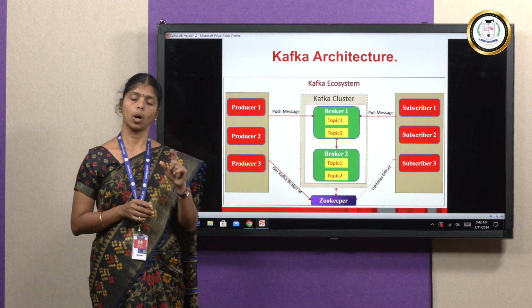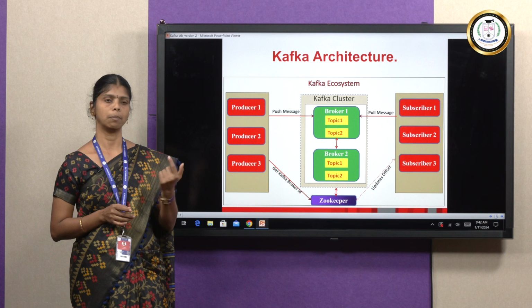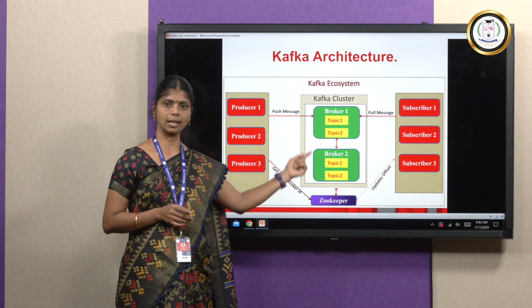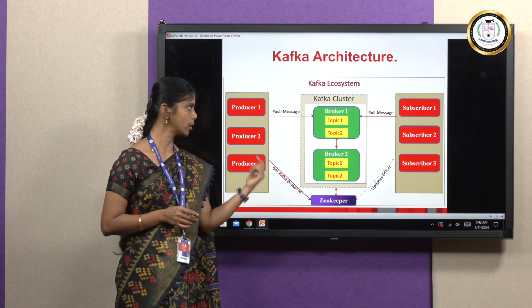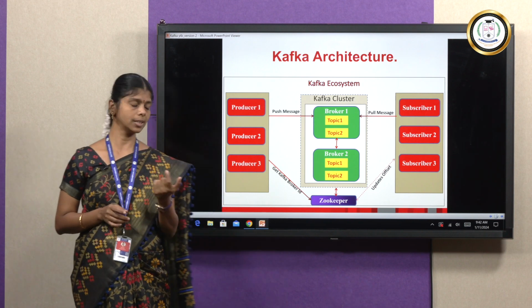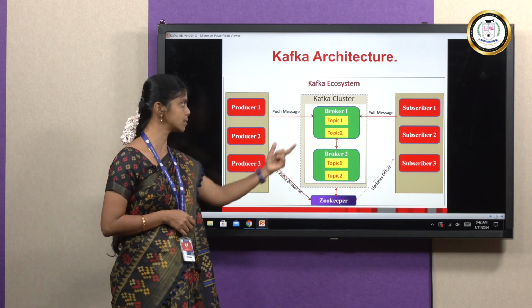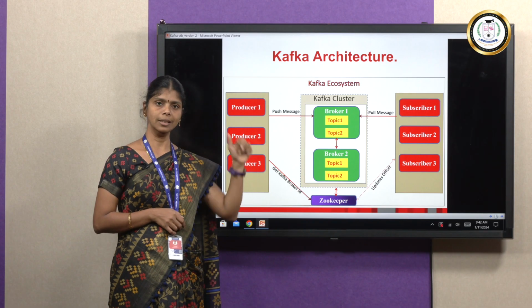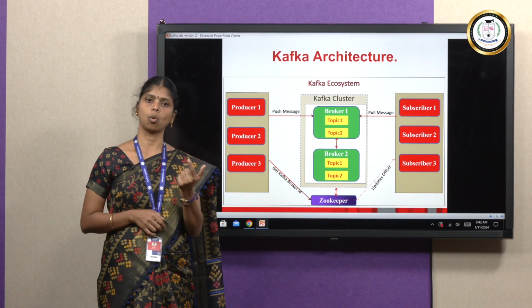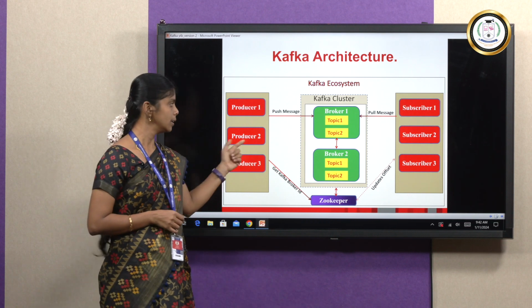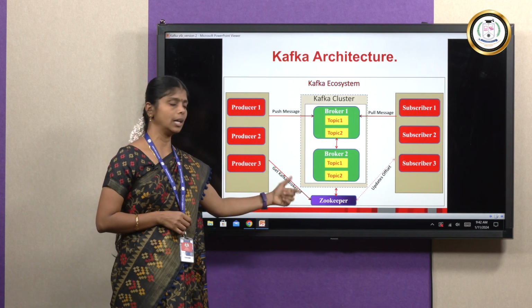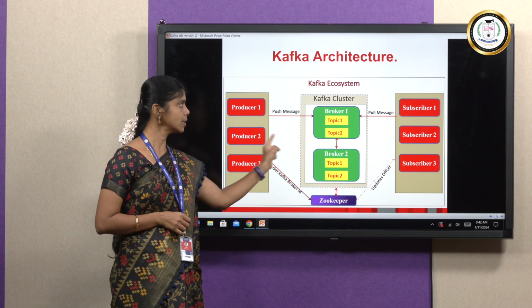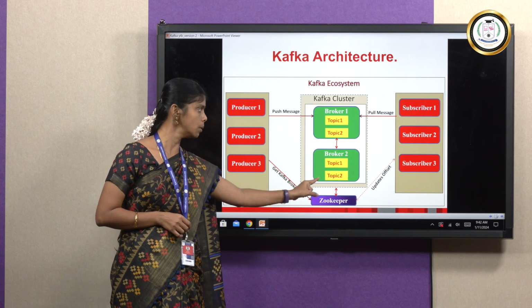So for that, one more broker will be created by Kafka and they will be interconnected with each other. In this picture, we can see two brokers, and all the processes are connected to a single broker, broker 1. If broker 1 goes down, then ZooKeeper will redirect all the traffic to broker 2.